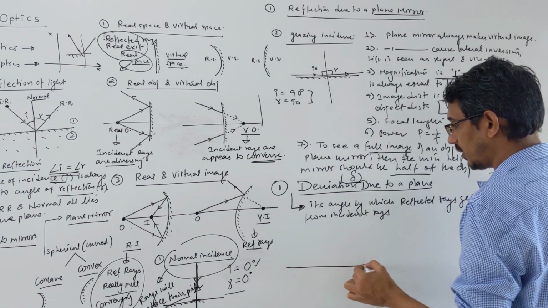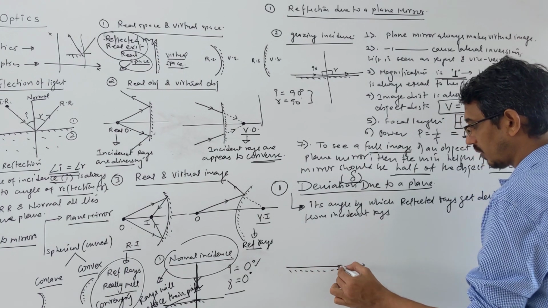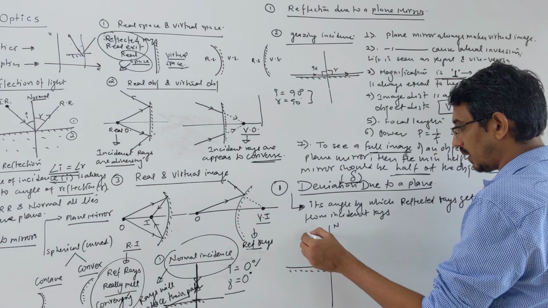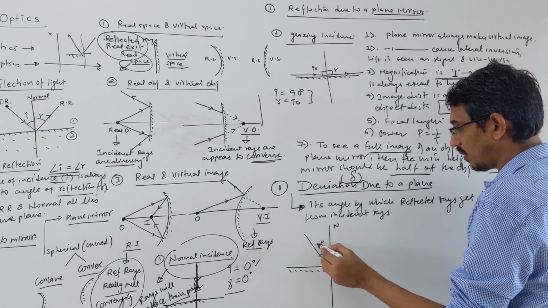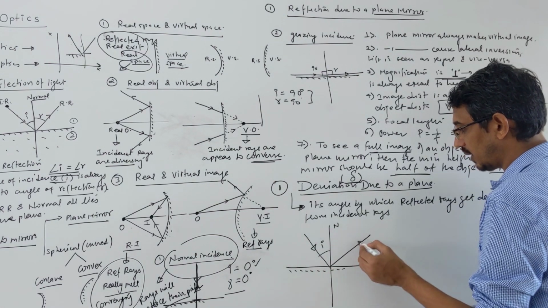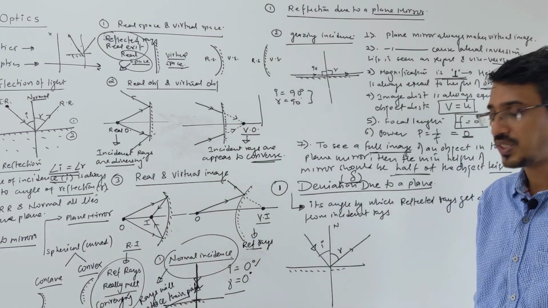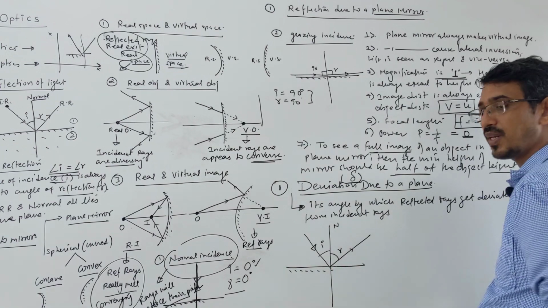Look here, this is your plane mirror, and this is your normal. One ray came this way, this is the incident ray, and suppose it is reflected here, that angle is called R. Then what is the deviation here? Watch carefully. What was the original path?